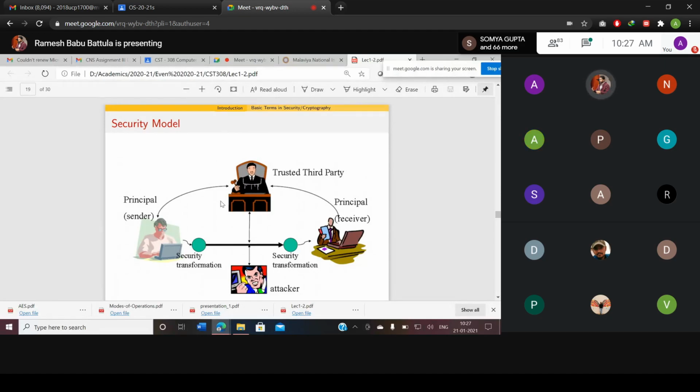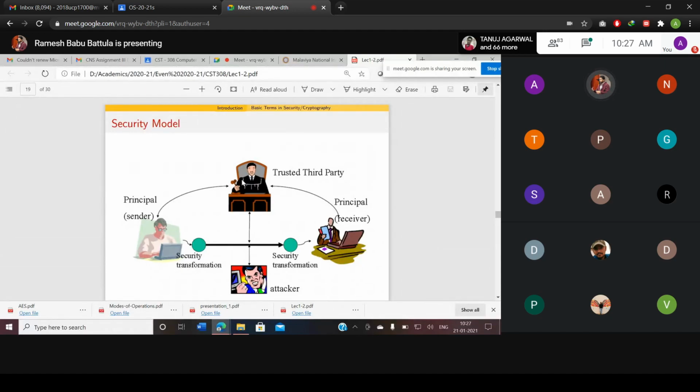The sender will say, I want to communicate with the receiver. Please let me know whether the receiver is a legitimate user or not. If he is a legitimate user, please provide a session key to me so that I am able to communicate with the receiver. Sometimes we call that a token.